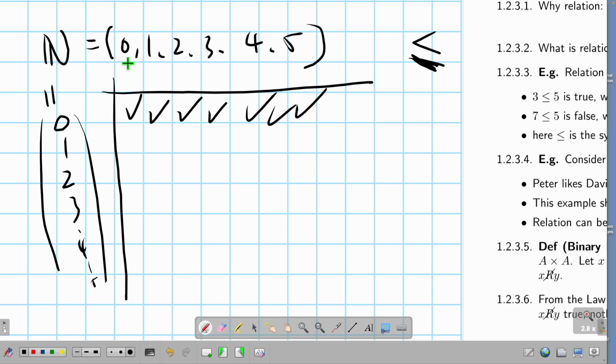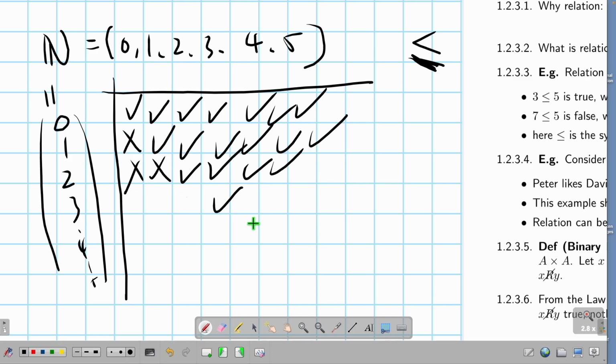Okay. Is 1 smaller than 0? No. Is 1 smaller than 1? Yes. So I have a bunch of yes here. Now you should see the pattern. Okay. Is 2 smaller than 0? No. Is 2 smaller than 1? No. So I have this. So if I keep doing this, I will get